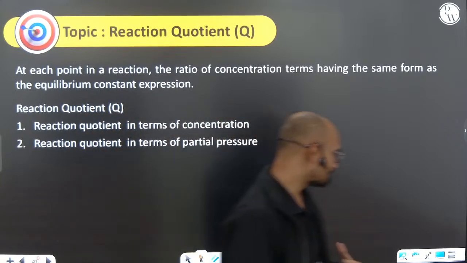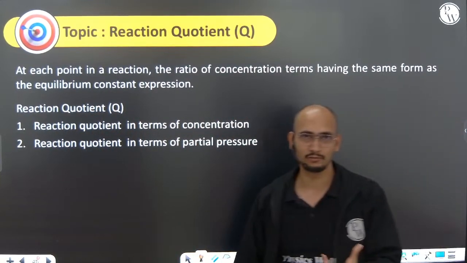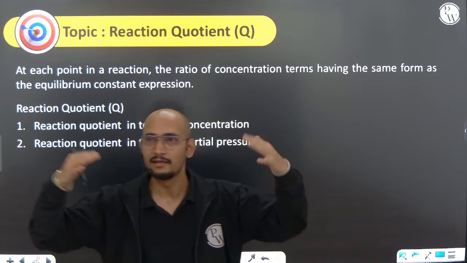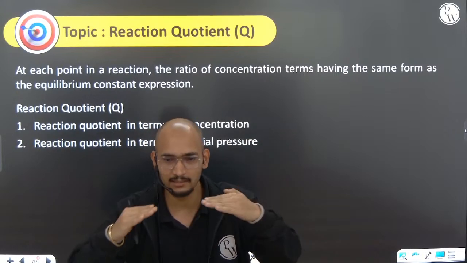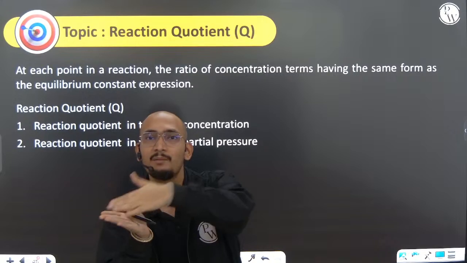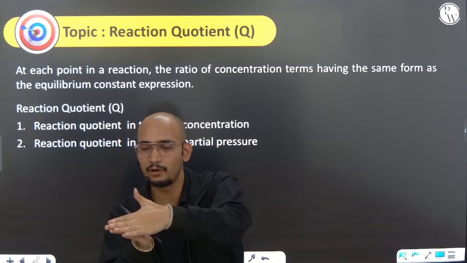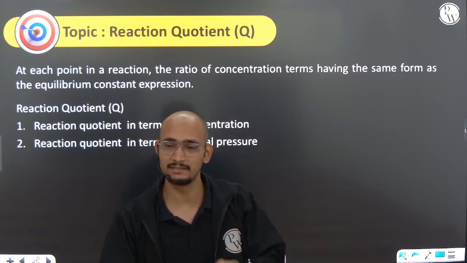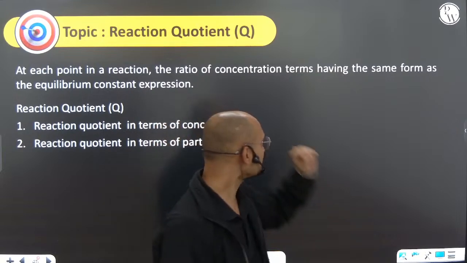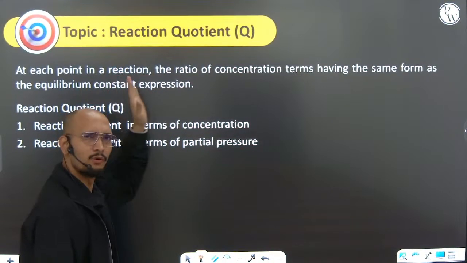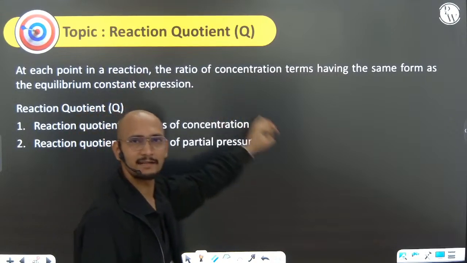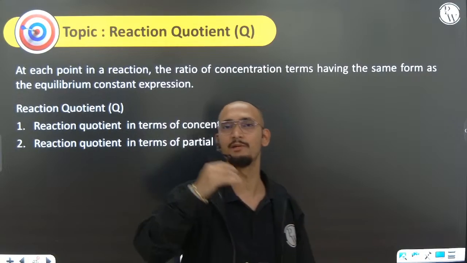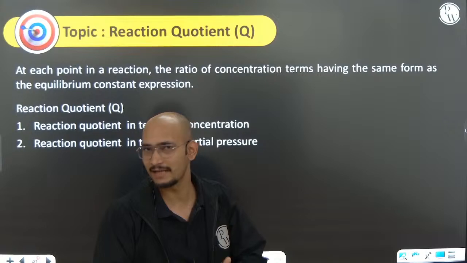Now you all know that a reaction is not always or not forever at equilibrium only, right? It also changes, because slowly the reactant will be dissociating and the product will be associating, and at a point of time the rate of forward and backward reaction will be equal. Then you will say that it is at equilibrium. Yes or no? But before that point, whatever Kp or Kc you define will not be called Kp or Kc, but it will be called Qp or Qc, and that Q is nothing but reaction quotient.